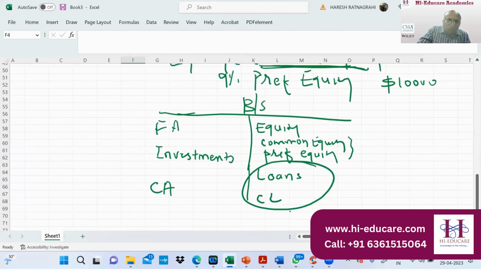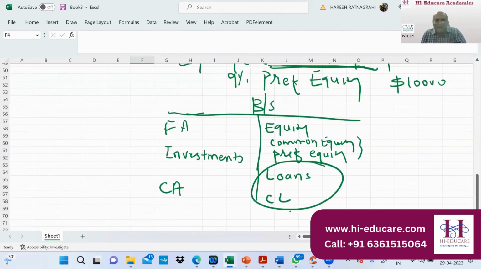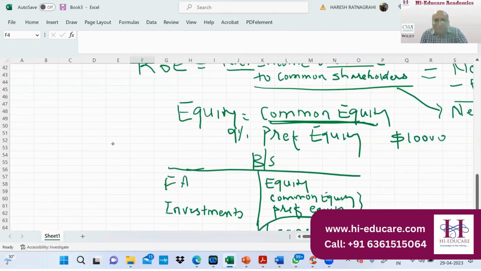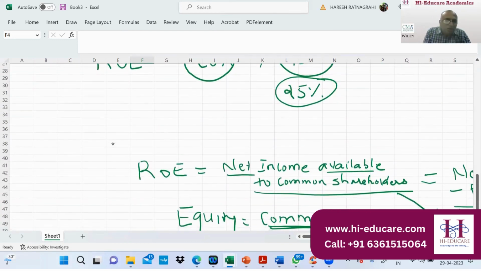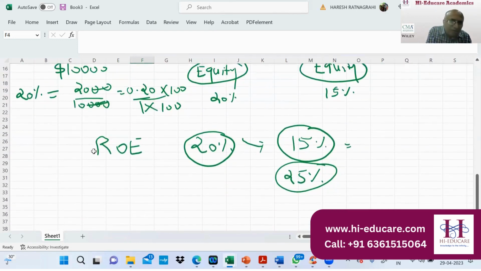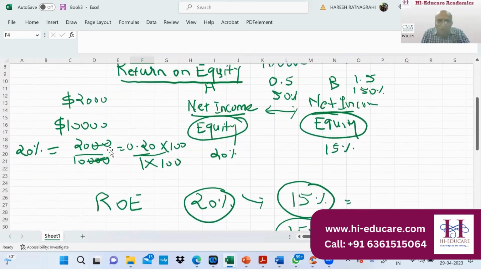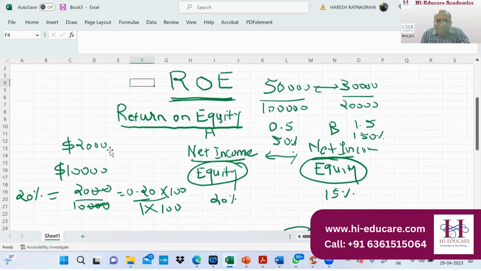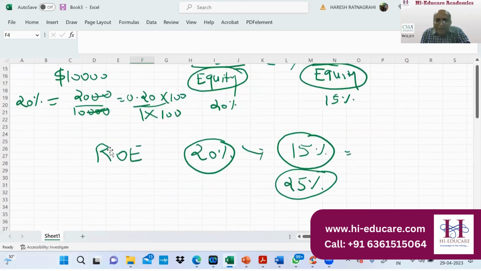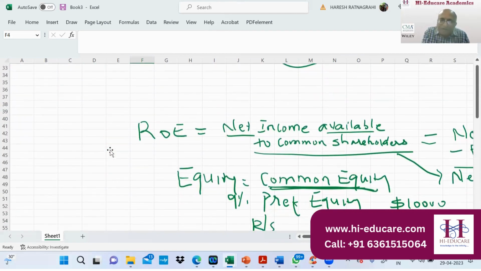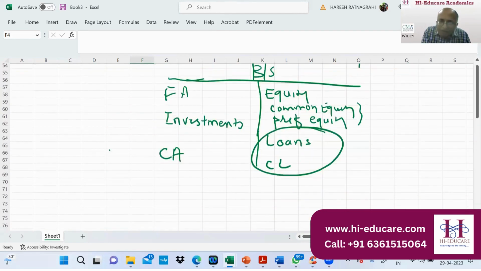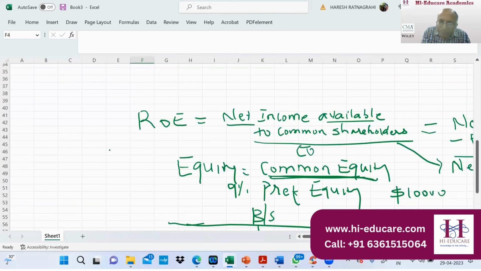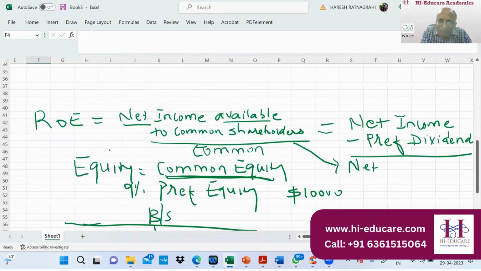If you invested money, your investment is nothing but equity, right? For example, you invested $10,000. So the formula is net income available to common shareholders divided by common equity. This is very important, right? Not only equity, common equity.